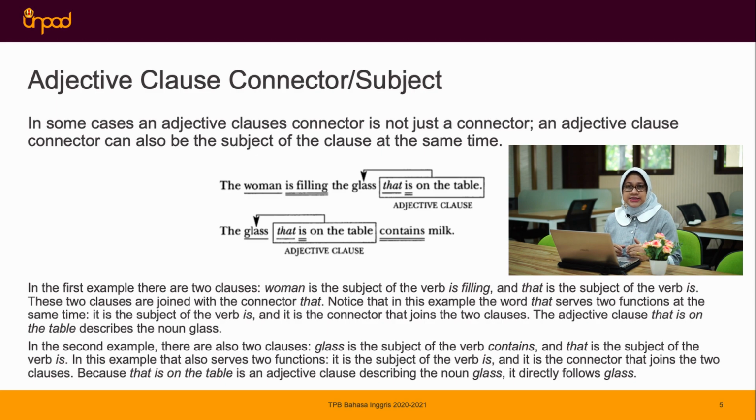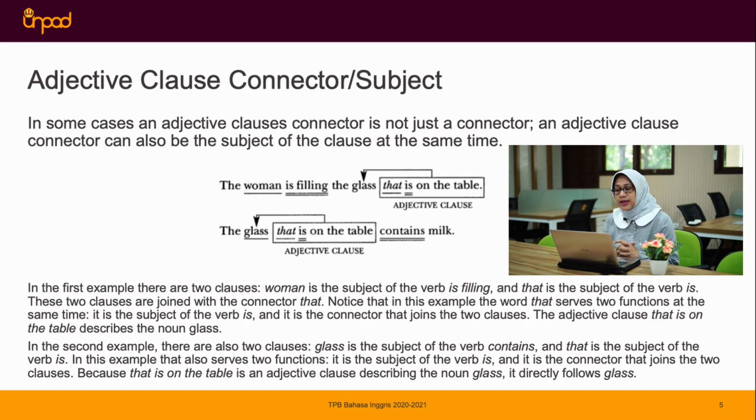Next, for this meeting, we're going to discuss the adjective clause connectors as subject. What does it mean? I'm going to explain a little bit. In some cases, an adjective clause connector is not just a connector. An adjective clause connector can also be the subject of the clause at the same time. This is the message that needs to be highlighted for us, because we need to find the difference between the previous material we discussed and this one.